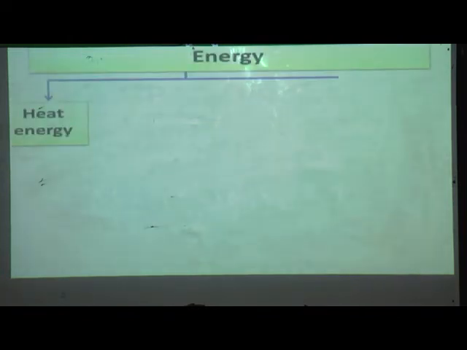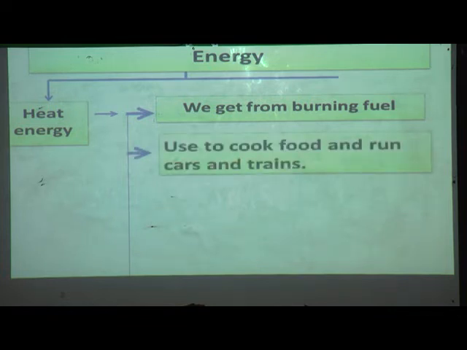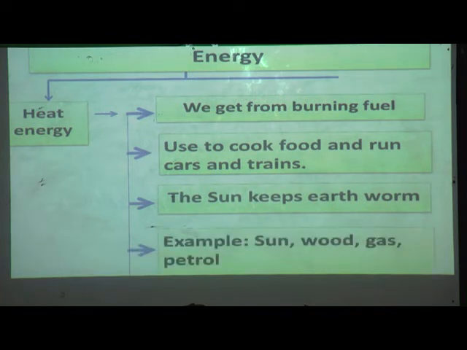Let us see in detail. Heat energy we get from burning fuel. Yes, heat energy we get when we burn the fuel. It is used to cook food and run cars and trains. The sun keeps earth warm. Examples: sun, wood, gas and petrol are good sources of heat energy.